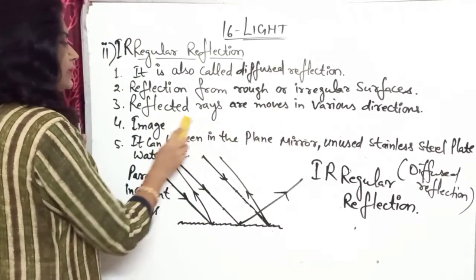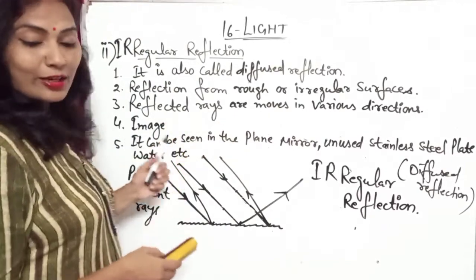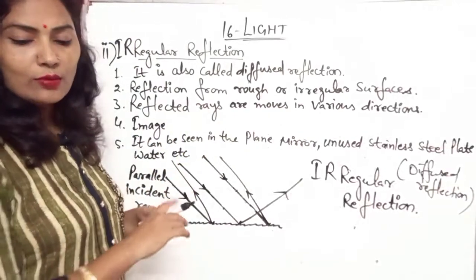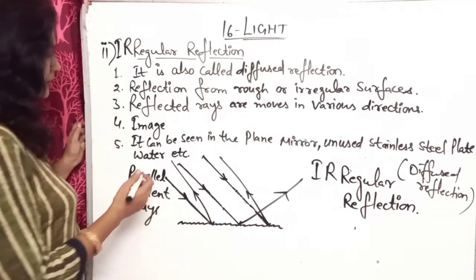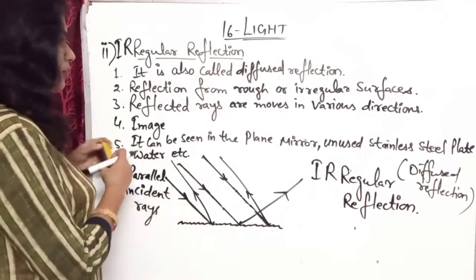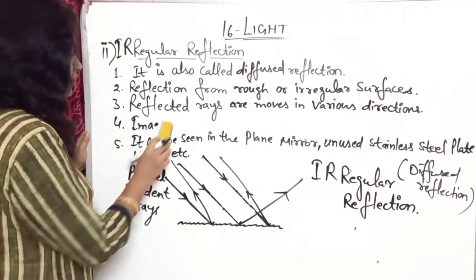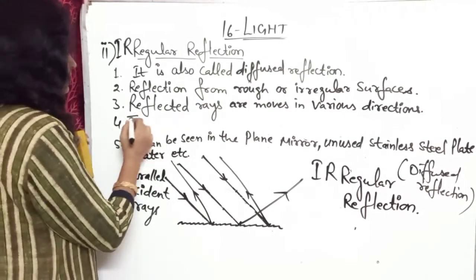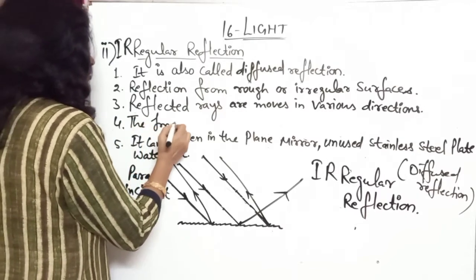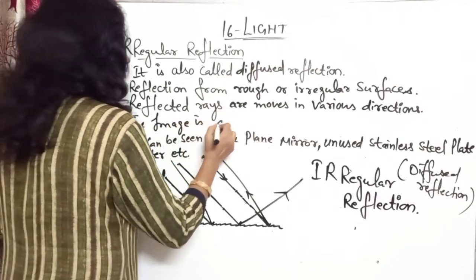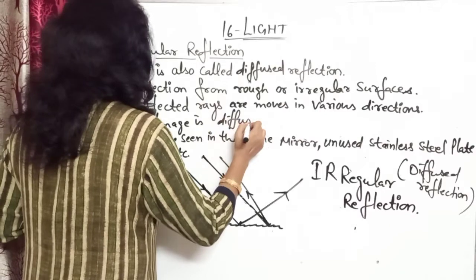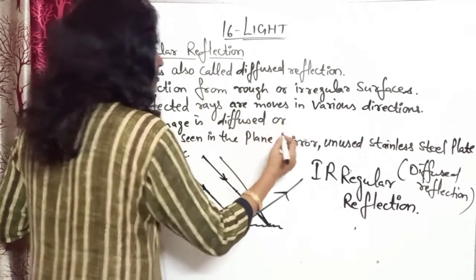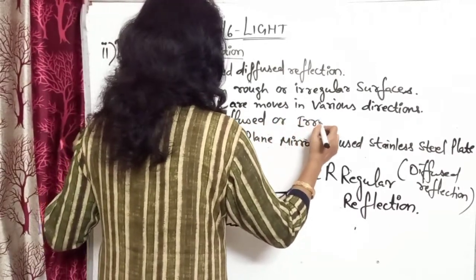But here the image is formed by irregular surfaces, so the image is diffused or irregular. So you can write the image is diffused or irregular.